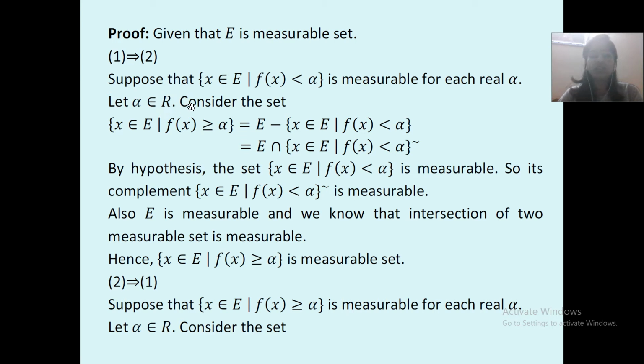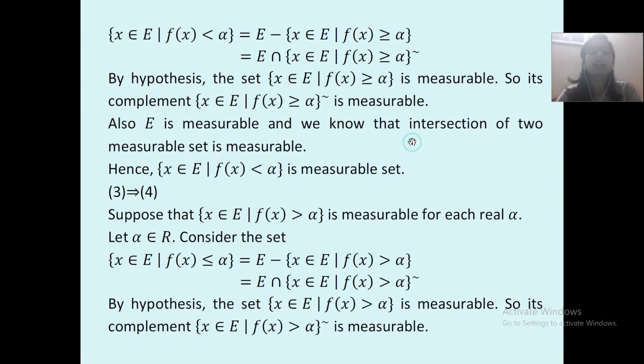The real numbers. Consider the set of x belonging to E such that f of x is greater than or equal to alpha. This can be written as E minus the set of x belonging to E such that f of x is less than alpha.